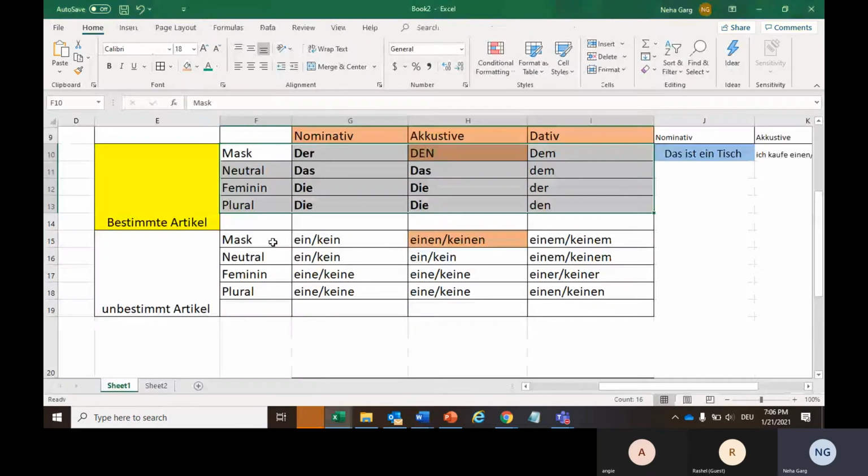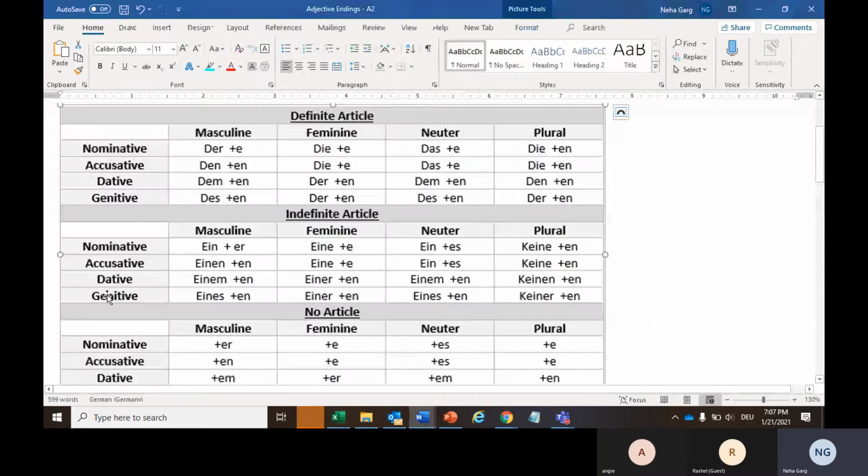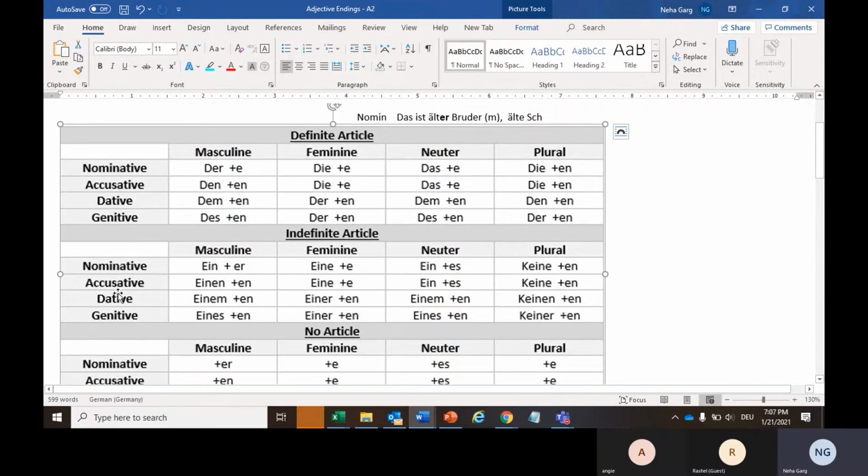Now, let's talk about this table. This is something we are already aware of. What will happen is, if we are adding an adjective ending using an unbestimmt article, there will be an additional ending which we will have to add to our adjective. Let's have a look at what these adjective endings will be for this table. Here there is one additional case mentioned, genitive. You can just ignore it as of now and focus on nominative, accusative, and dative only.